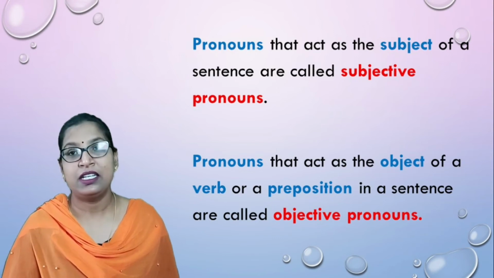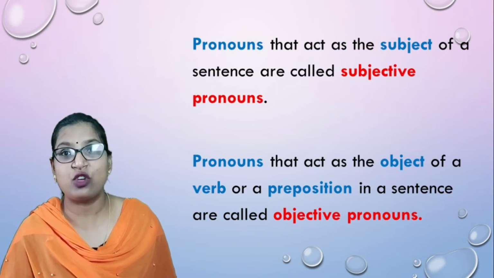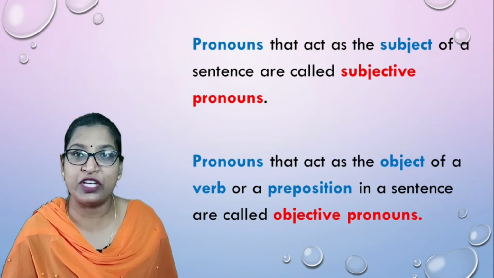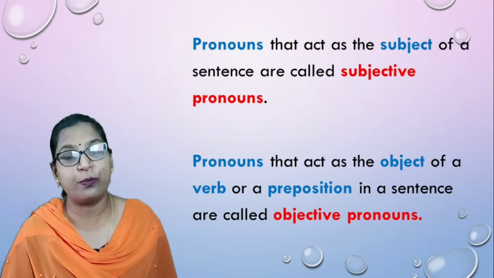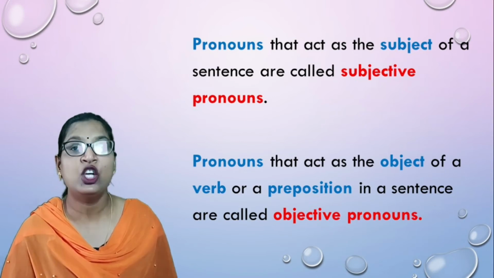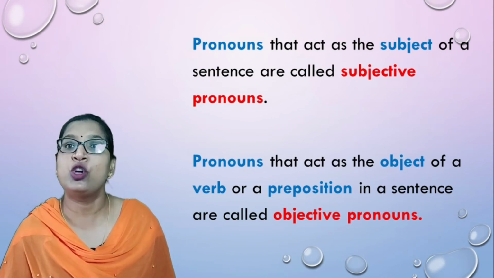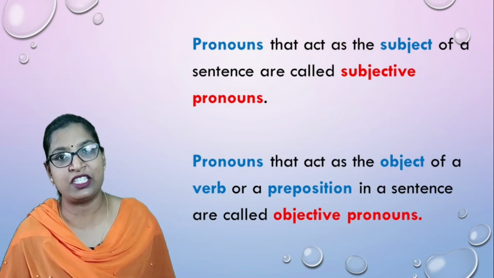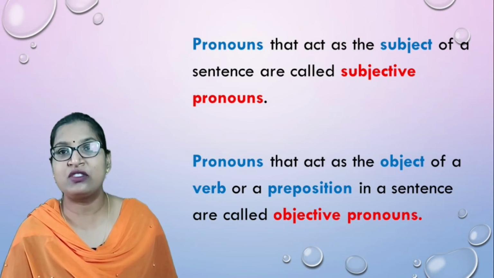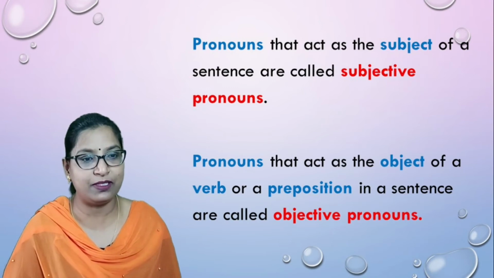You know that there is object of a verb as well as object of a preposition. If your pronoun is acting as object of a verb or object of a preposition, your pronoun is called an objective pronoun. Let's try to understand through the example.